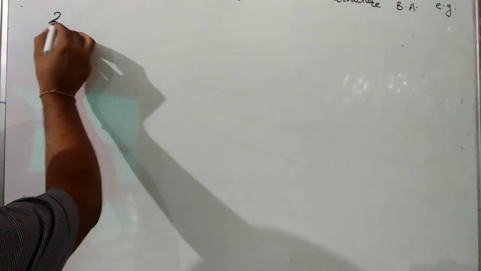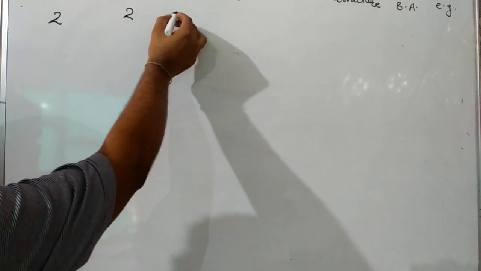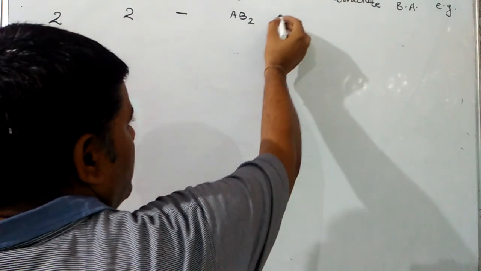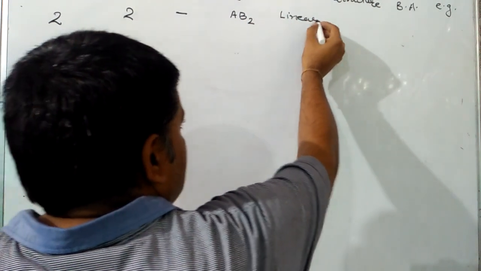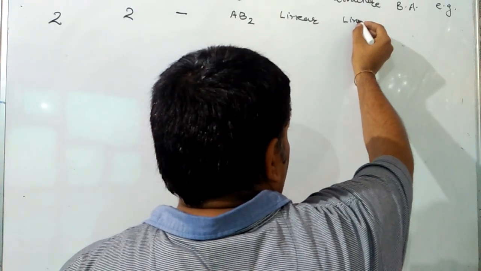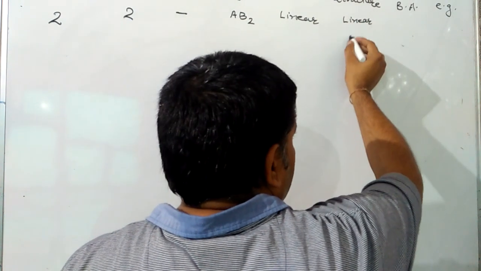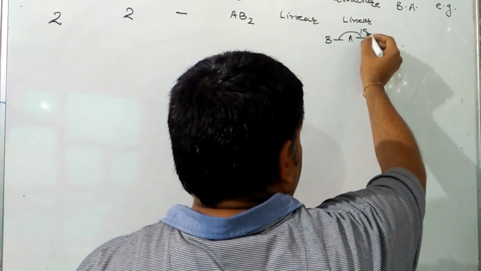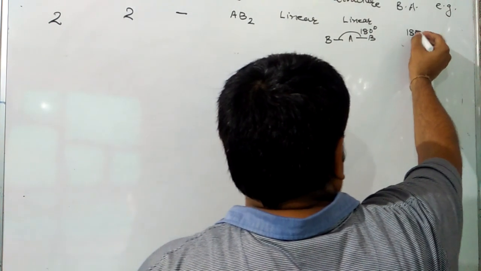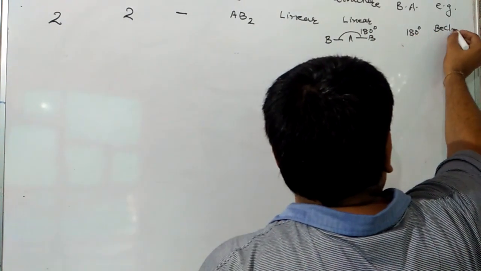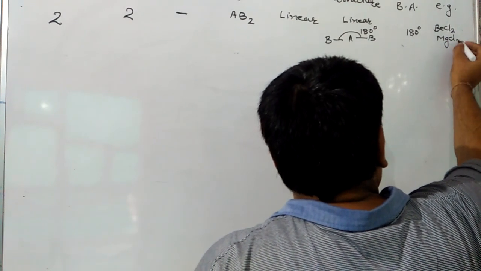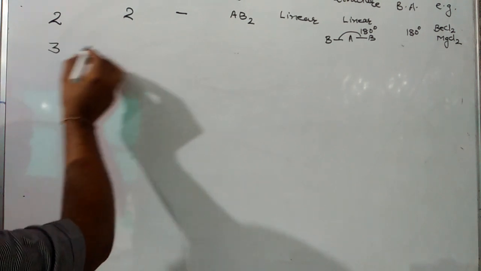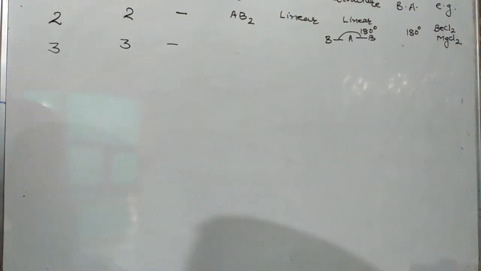The first case is when total electron pairs are 2, bond pairs are 2, lone pair is nil. The symbol of this molecule will be AB2. Geometry will be linear. Structure is also linear, as for regular geometry, structure and shape will be the same. It can be drawn like this: A, two B opposite, and the angle will be 180. Examples are BeCl2 and MgCl2.